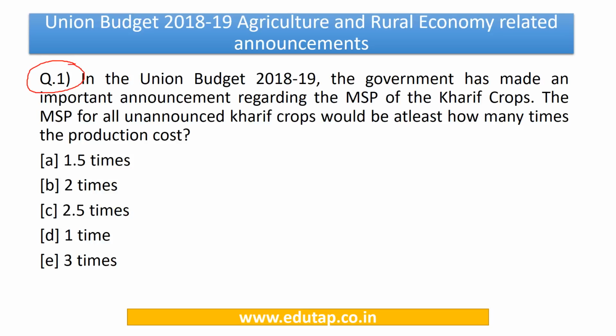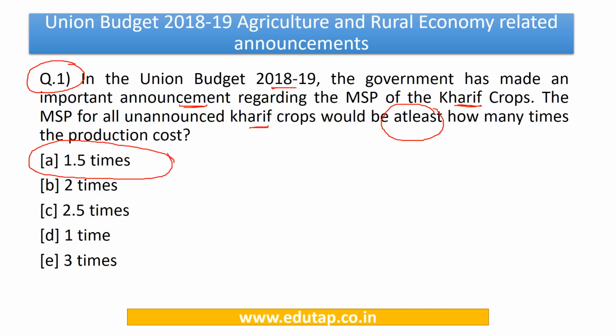So it says that in the Union Budget 2018-19, the government has made an important announcement regarding the MSP of Kharif Crops. MSP is minimum support price. The MSP for all announced Kharif crops would be at least how many times the production cost? Now friends, this announcement is very important and the answer to this question stands to be 1.5 times.